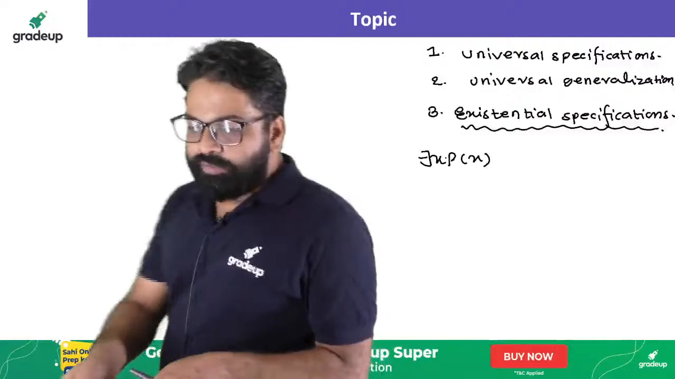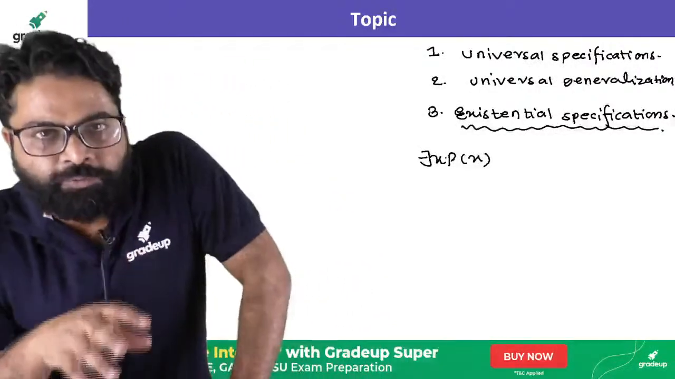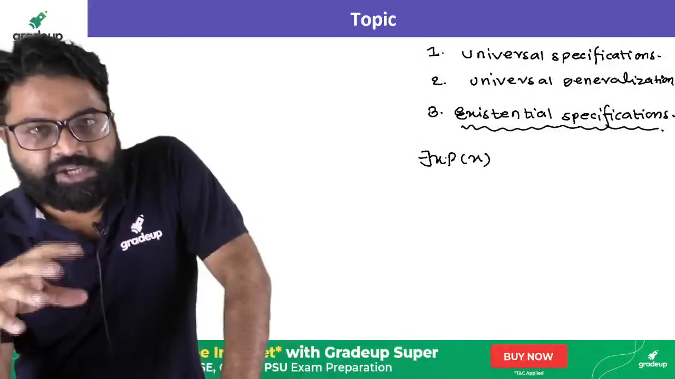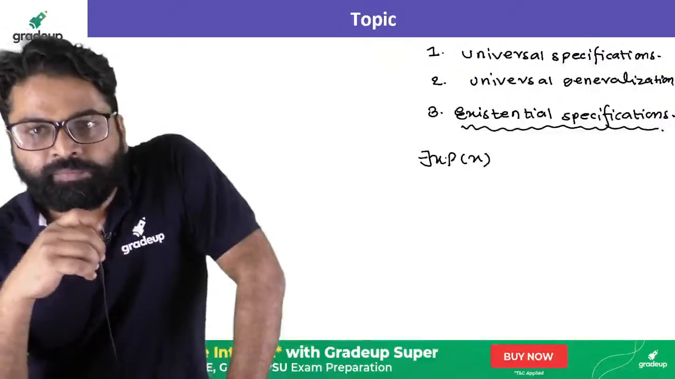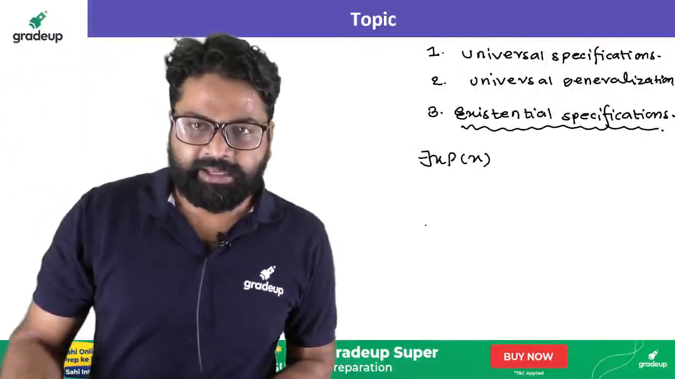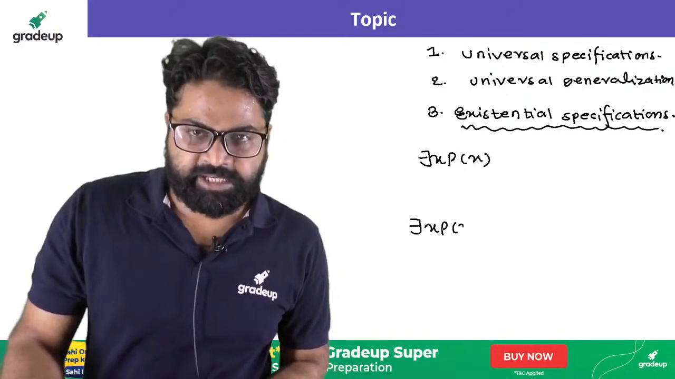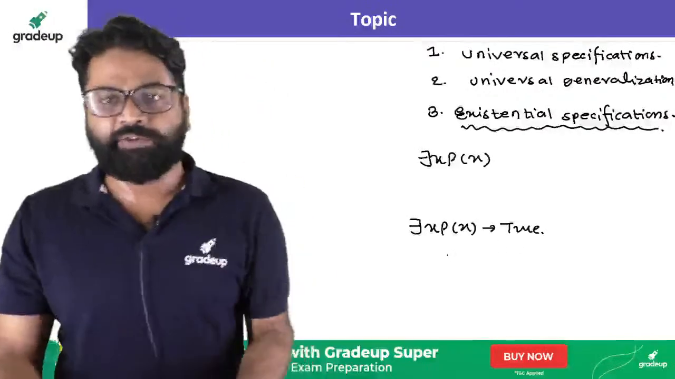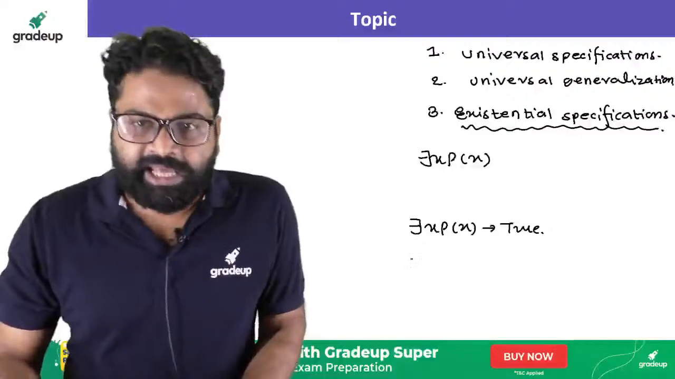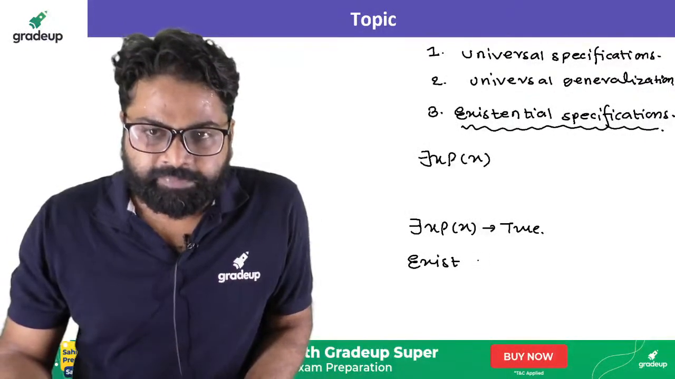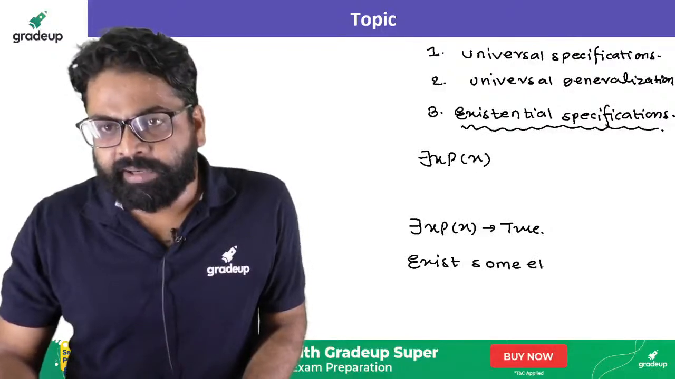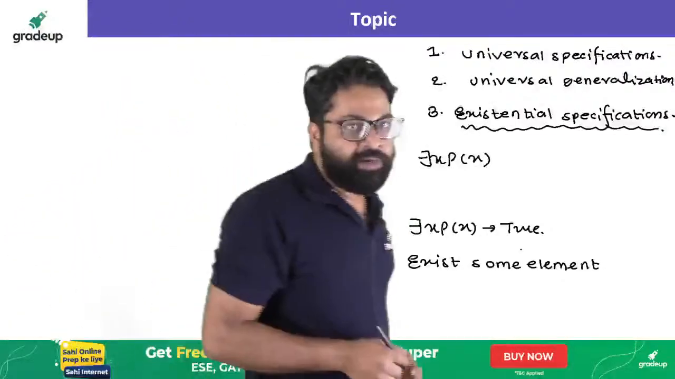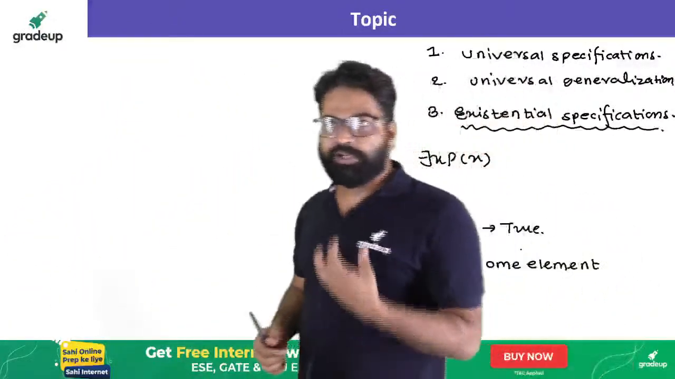When you take there exists x, P of x as true, what does it signify? It signifies that there might be one element, or at least one element, where it becomes true. So when I consider this statement as true, you can understand that there exists some element for which it will be true. That can be one element, two elements, three elements, or some element, or at least one element.